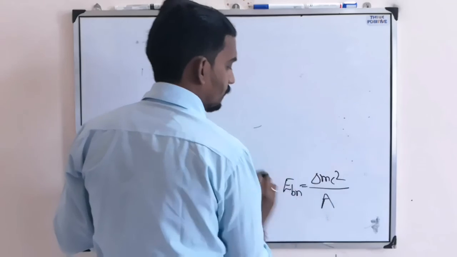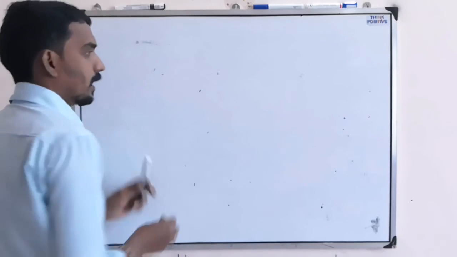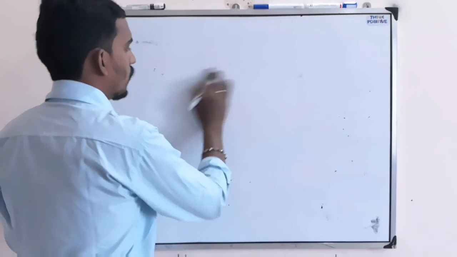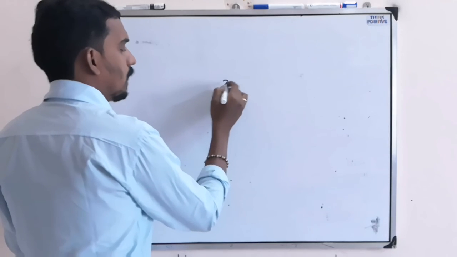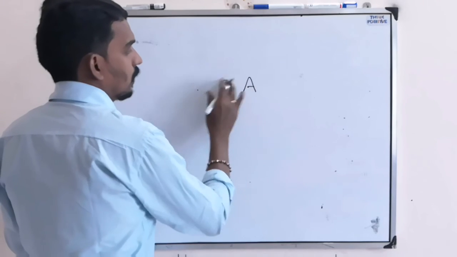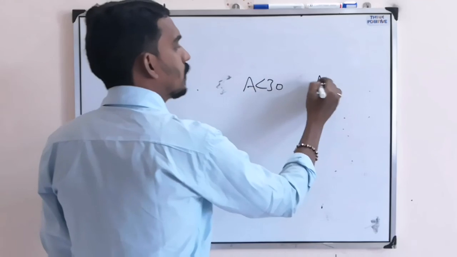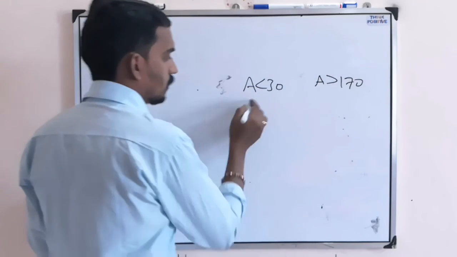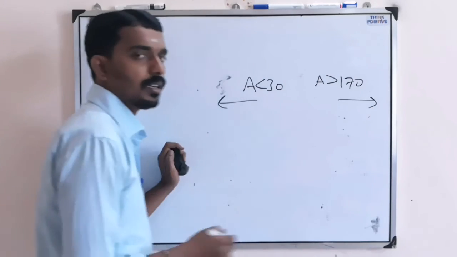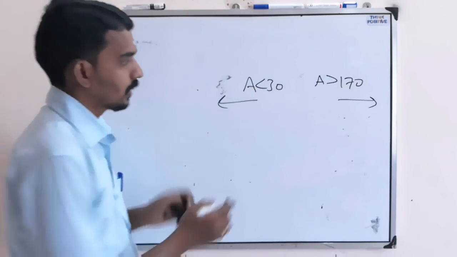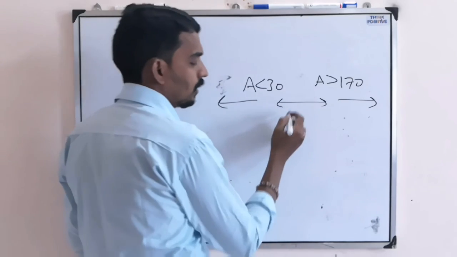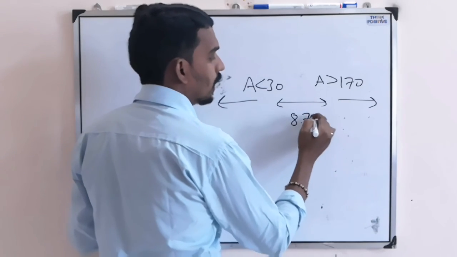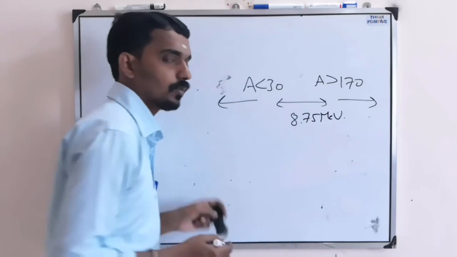There is a binding energy curve. Please check it and understand how the binding energy curve varies. One point I will tell you: for mass number A less than 30 and A greater than 170, these ranges have less binding energy, and the middle range has greater binding energies, and in that, iron has the maximum, 8.75 mega electron volt.